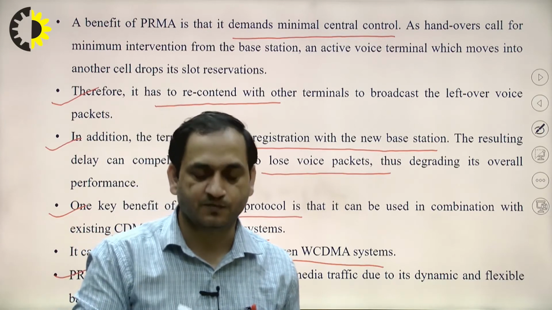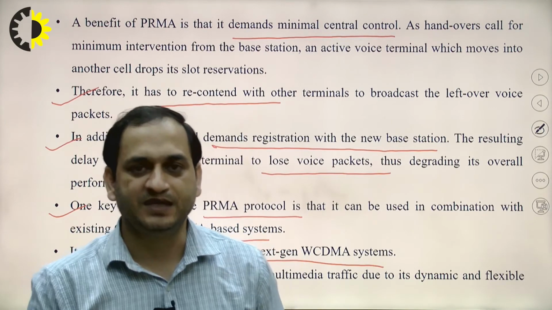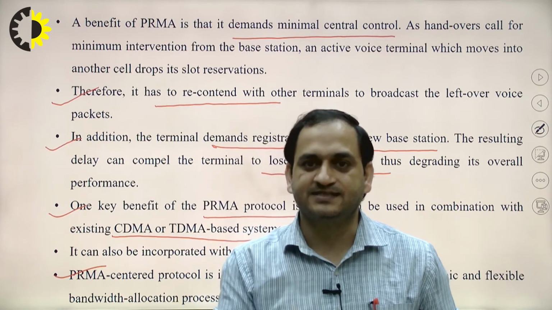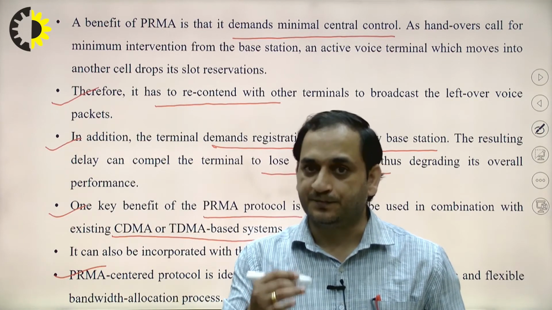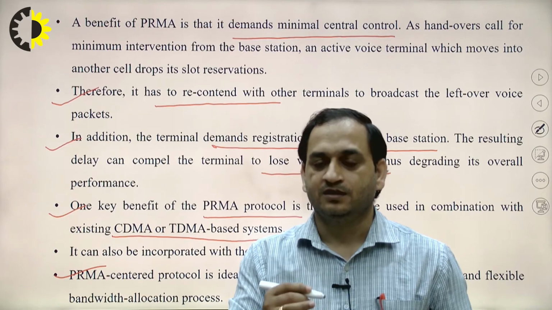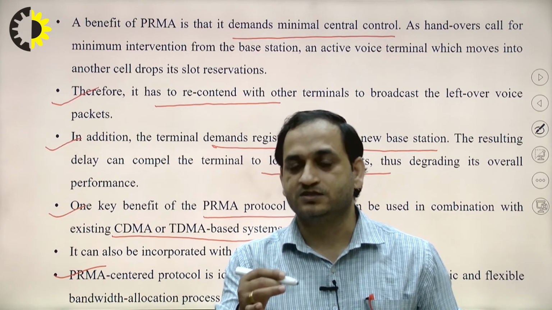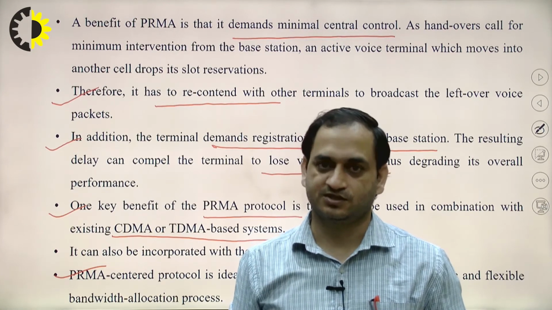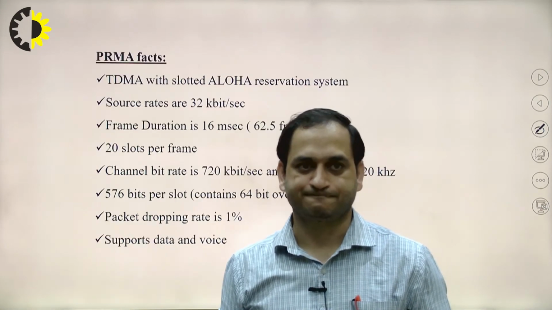So this is some of the information about PRMA, which is used for accessing the channel by competing for the different slots for transmitting packets to the base station by the mobile stations.